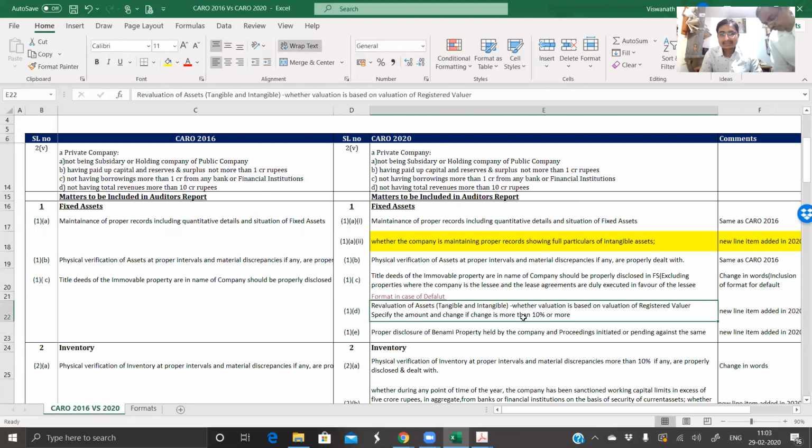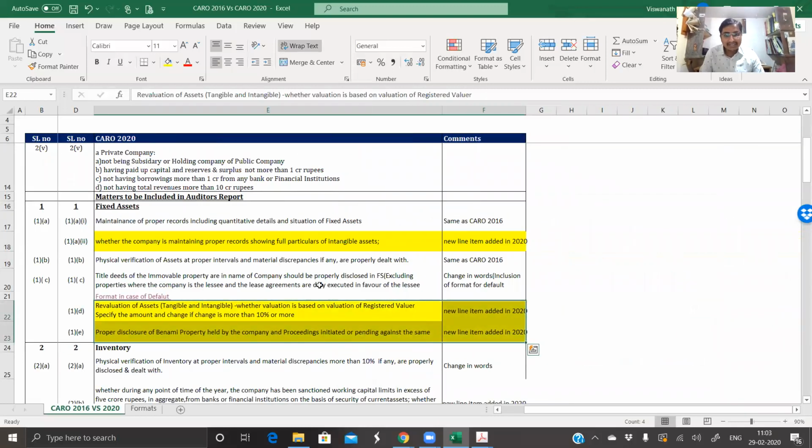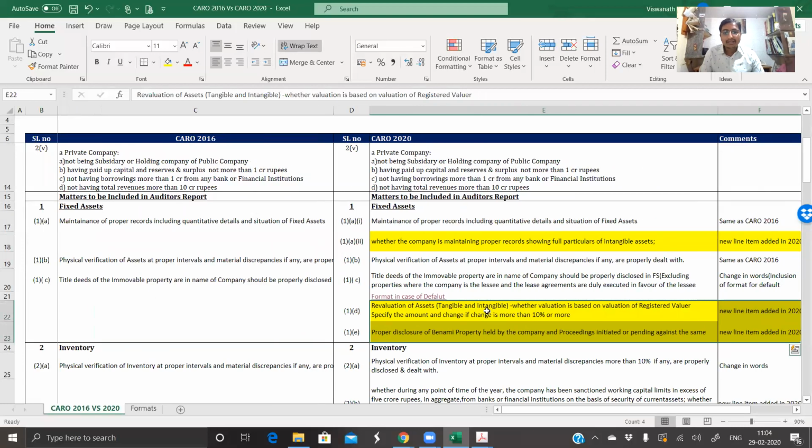Okay. Next is specifically the revaluation of assets. New line item added in 2020. Then proper disclosure of Benami property held by the company and proceedings initiated or pending against the same. So these are again two new line items added for the fixed asset category of Caro.